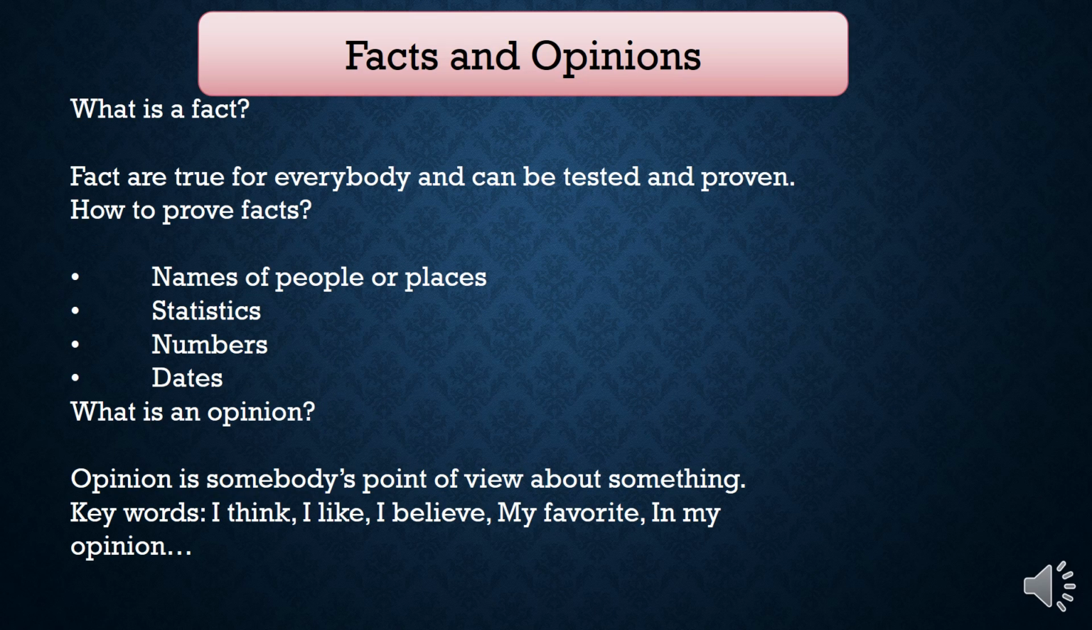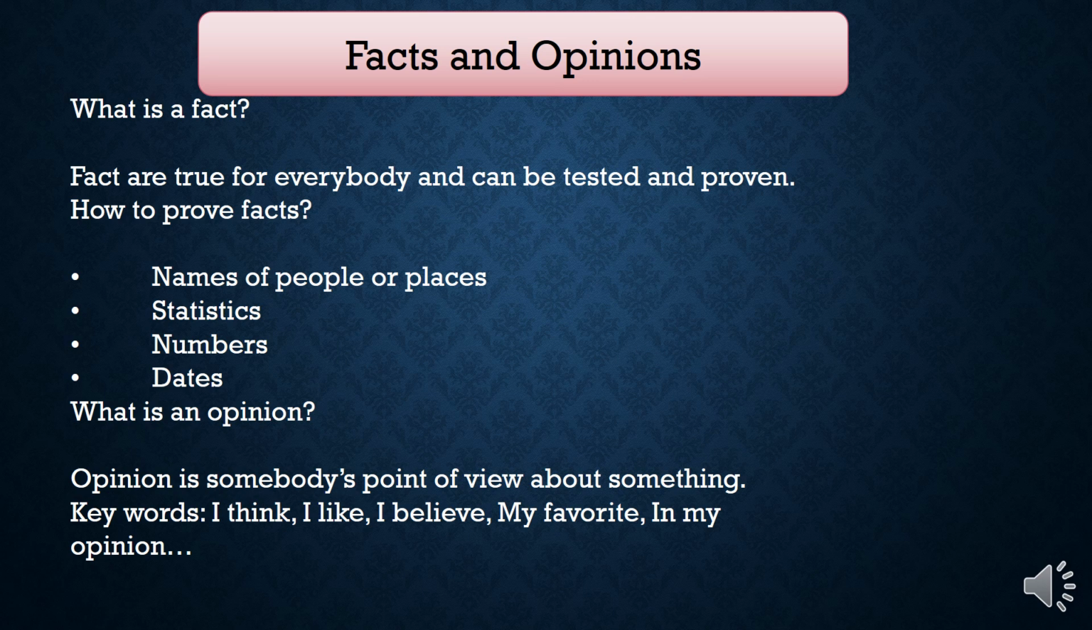Now let's move to the first comprehension skill, which is facts and opinions. First of all, let's start with the meaning of a fact. What is a fact? Facts are true for everybody and can be tested and proven. It means facts are true information. They can be proved that they are real and true. They can be tested. How to prove facts?